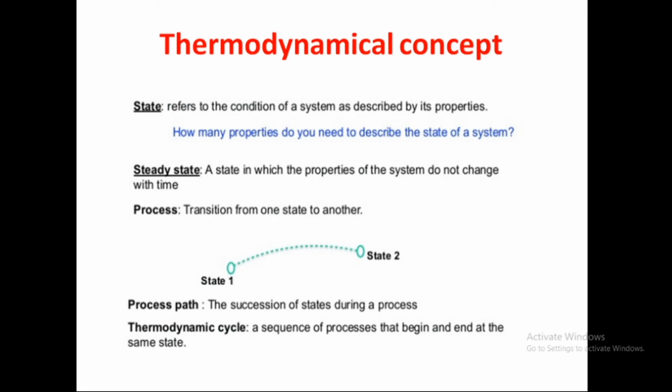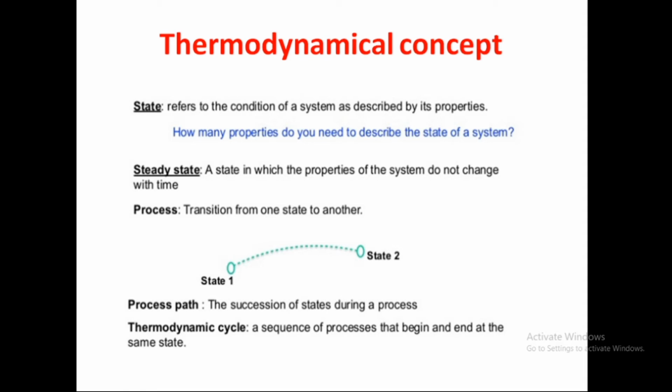State is the condition of the system as described by its properties. I already told you that is state 1. If a gas is in some condition, that is P1, V1 and T1, that is a state. After we give some load or pressure or some heating, either expansion or compression takes place, and that particular gas reaches the second state, that is P2, V2 and T2. Any property will change, and that state will be changed.